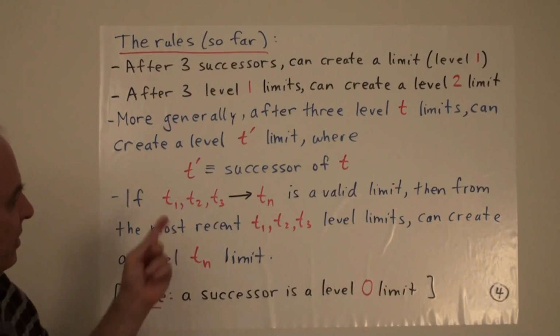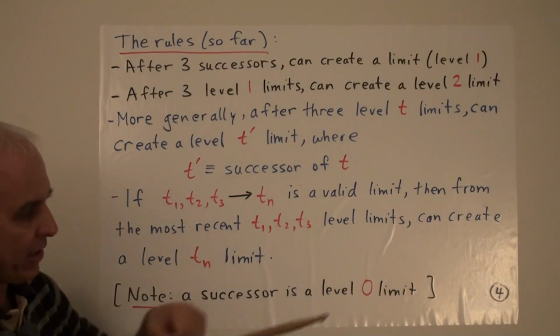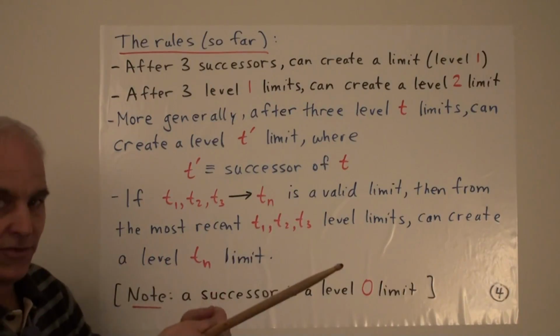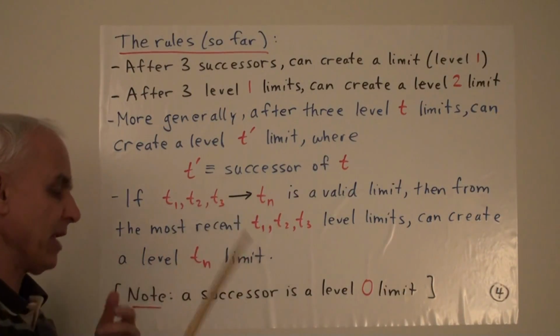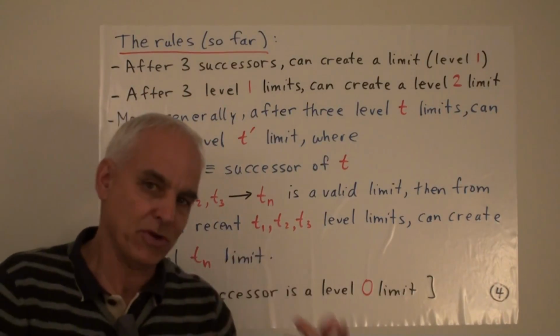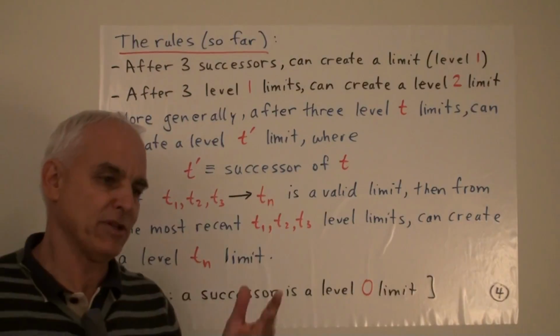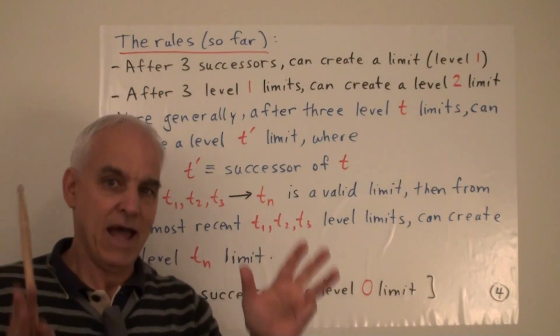So it means that the labeling or limiting relations that are satisfied by the red ones reflect the limiting relations satisfied by the original black ones. So for example, n plus 1, n plus 2, n plus 3 has limit 2n. Okay, that's at the black level.